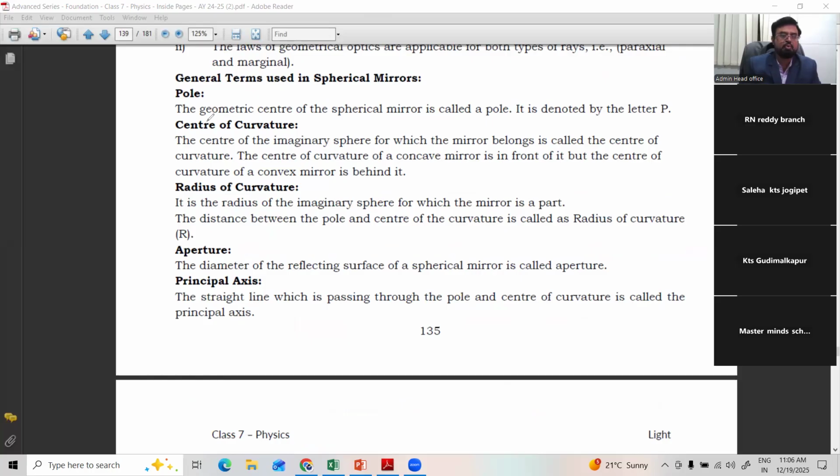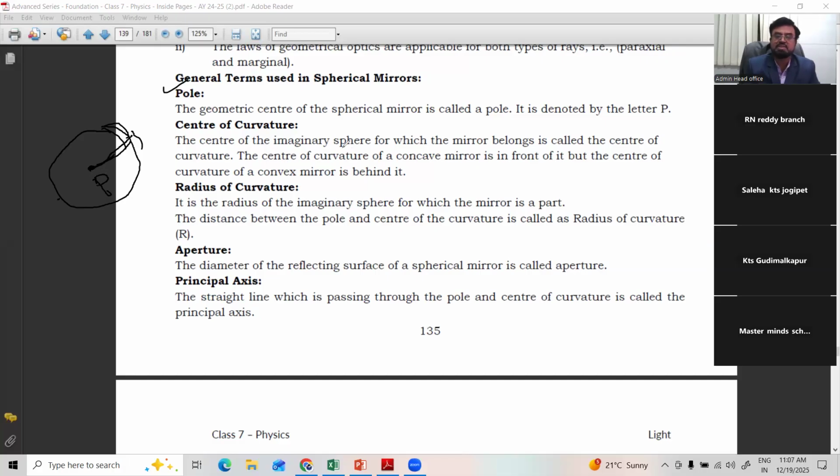The first one is the pole. Just I showed the pole. Suppose we know that the mirrors are cut from the sphere, right? From here they are obtained. One is concave, one is convex. So where is the center here? The center of the reflecting surface of either concave or convex is taken as a pole. This is called pole. That is, the geometrical center of spherical mirror is called pole. Geometrical center is this one in a sphere. If you imagine this is a hollow sphere from where the spherical mirrors are a part, this is the center, which is called as a pole, denoted by P.